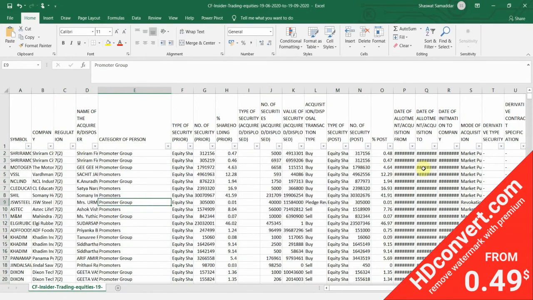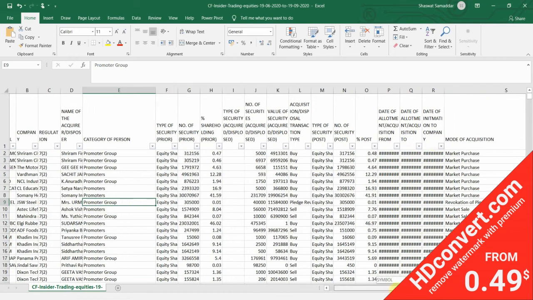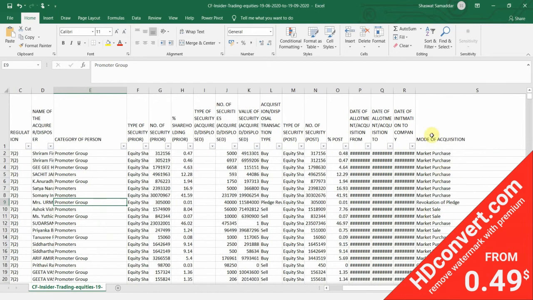Next, we only want the names or symbols which have been bought through market purchase. You will be able to bifurcate that from the mode of acquisition column. I have widened that column for you.